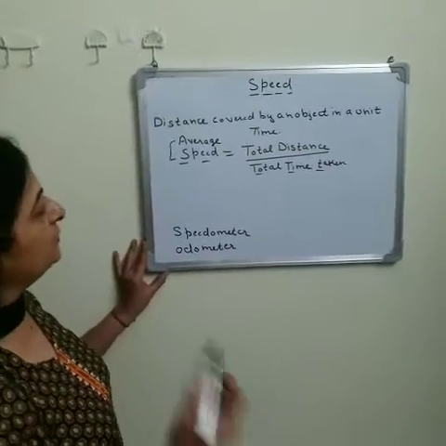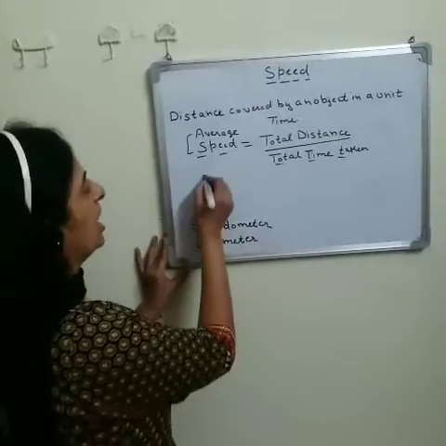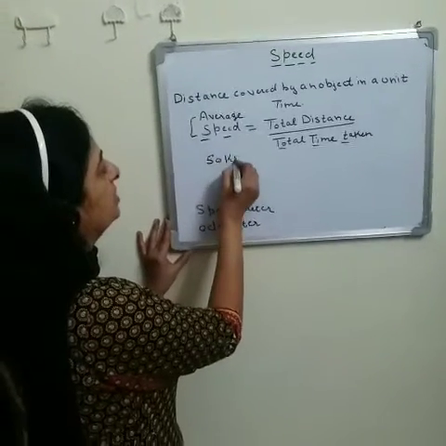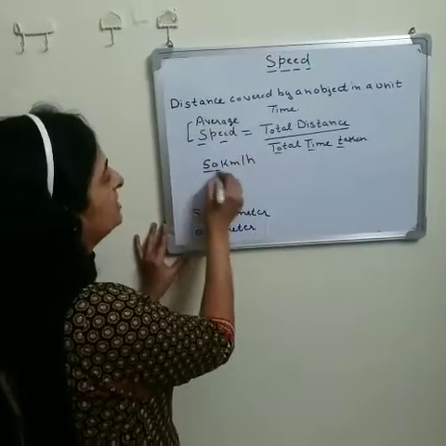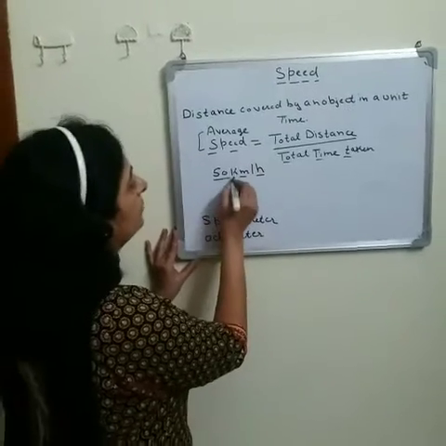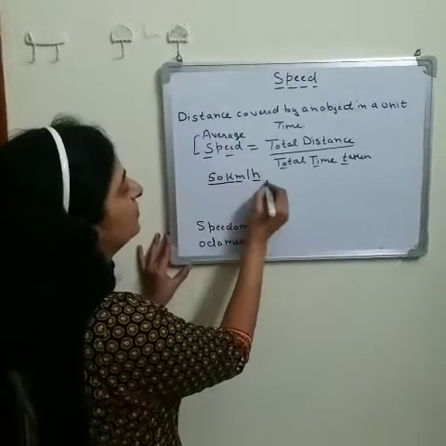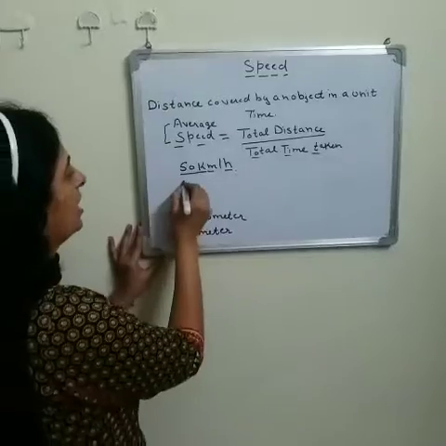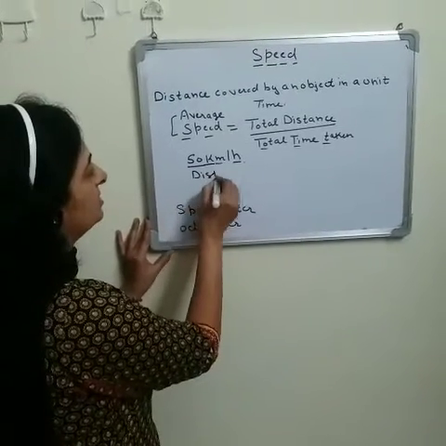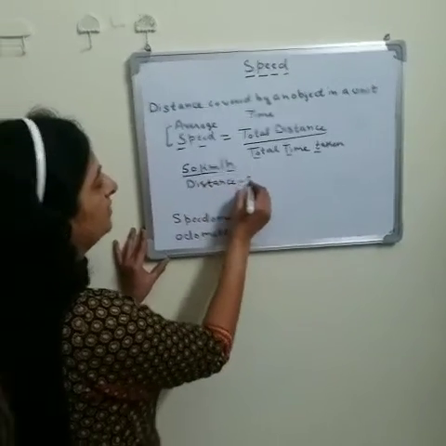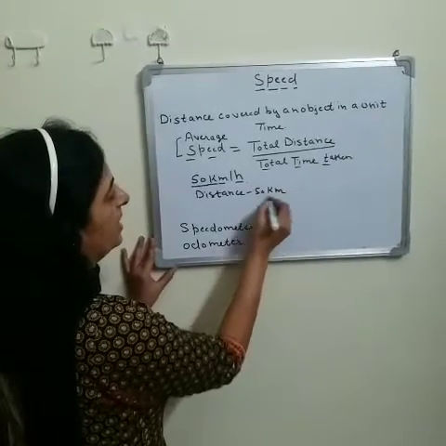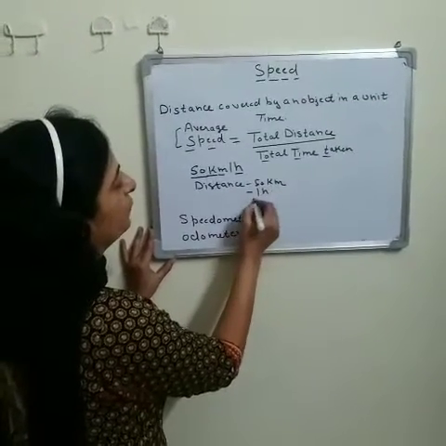For example, if we say the speed of a car is 50 km per hour, it means the car covered 50 kilometers of distance in 1 hour. It means a car covers a distance of 50 kilometers, and in which time period? It is 1 hour.